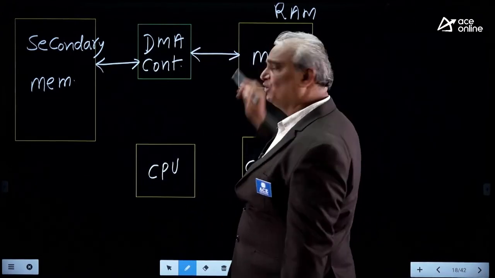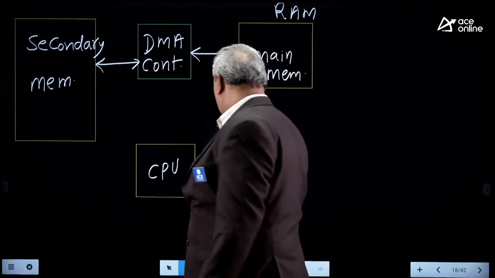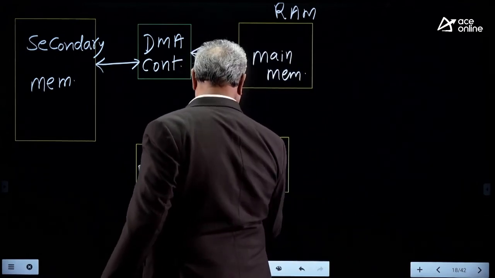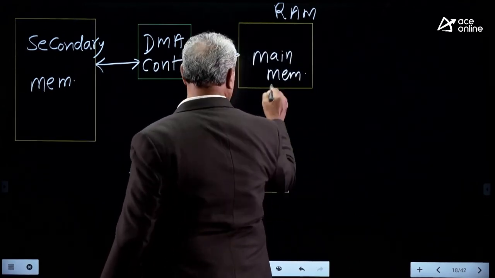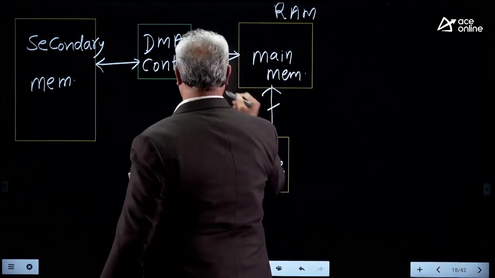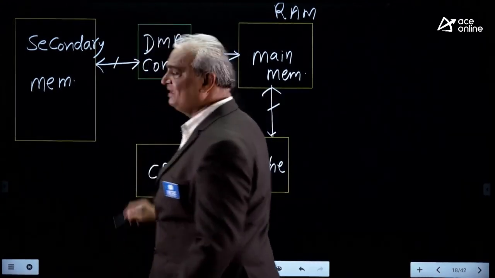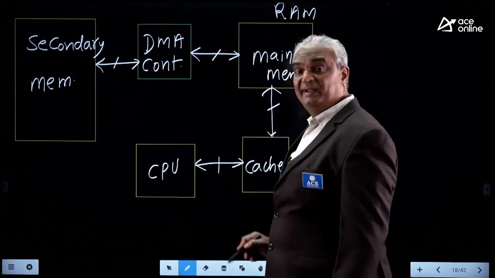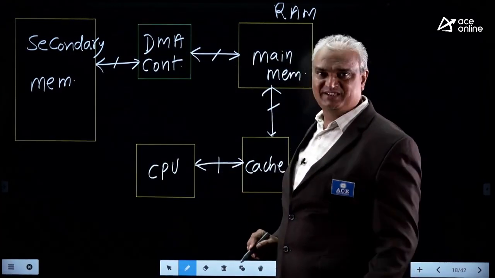Sometimes main memory is also known as RAM. Here, I am going to explain some basics also. These are data buses. Here, a cross line means it is not a single line, but multiple lines.